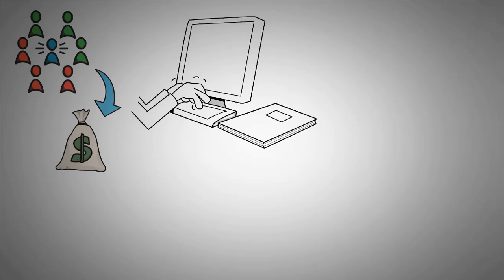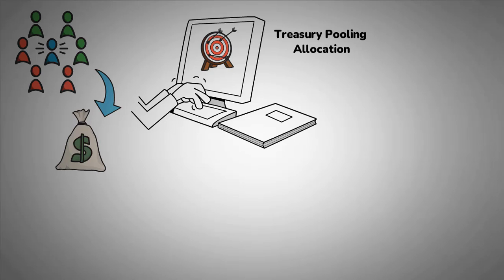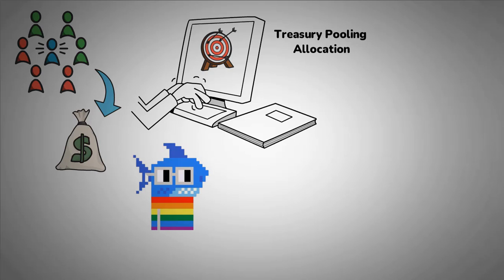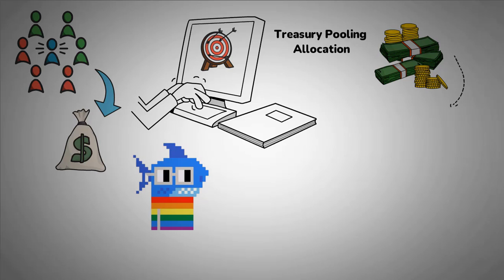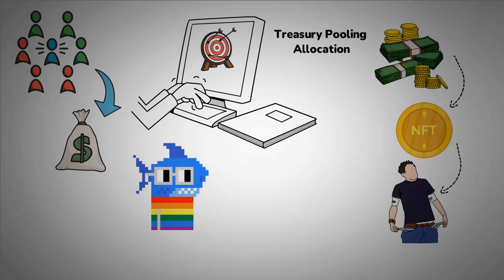Other DAOs can decide not to focus on technical governance so much. They may want to lay more emphasis on treasury pooling allocation. For example, there is Shark DAO. They were originally made to facilitate the pooling of funds from individual token holders. They would then use these funds to purchase NFTs in the crypto space. Most times, these rare NFTs may be too costly for one person to acquire, so if you're interested in owning a piece of an NFT, this could work for you.